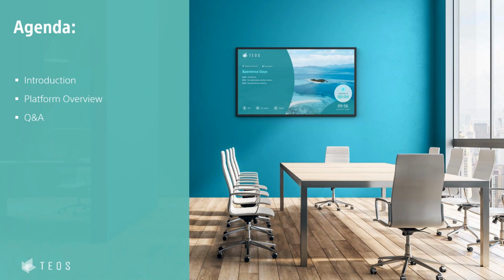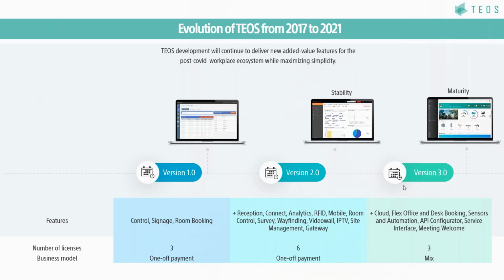Before we go to the platform, I will start with a short introduction. So, as you know, we launched TOS already 4 years ago in 2017 with our first version, which was the version 1.0. Originally speaking, there were not a lot of functions, so just control, signage, a little bit of room booking. And in the past few years, we spent quite a lot of time, investments, resources in order to make everything grow together with you, together with our business, to make the platform much more stable, first with the version 2.0, and now mature with this new version, the 3.0, that we're going to present you.